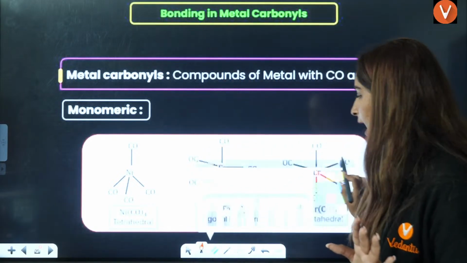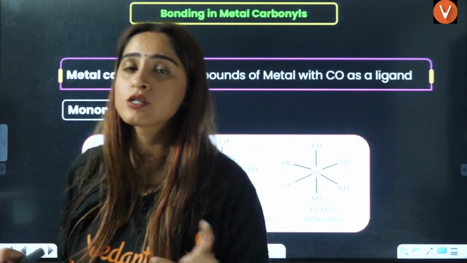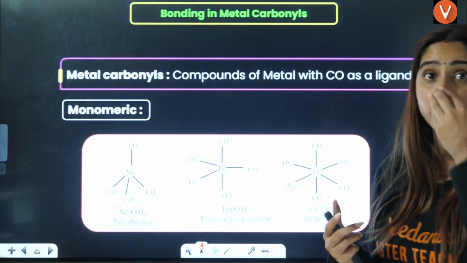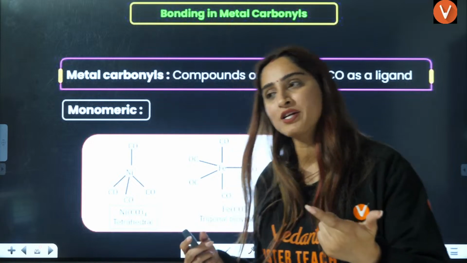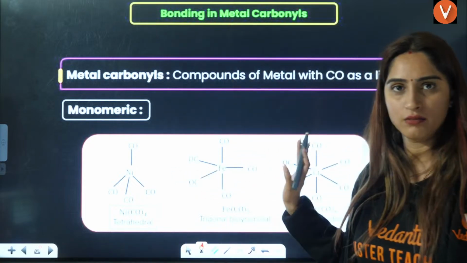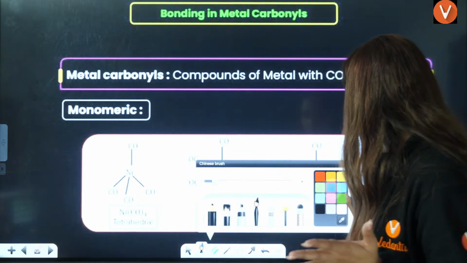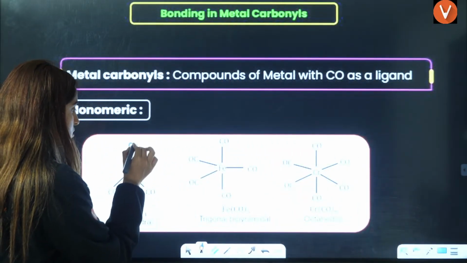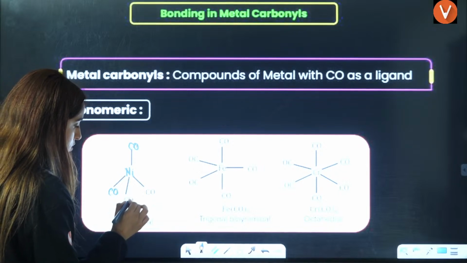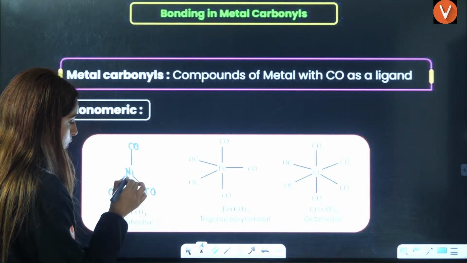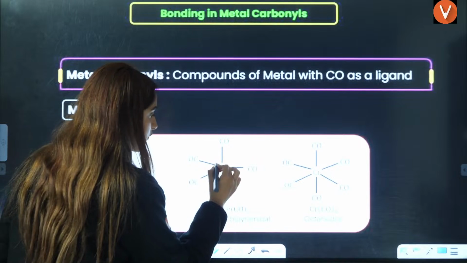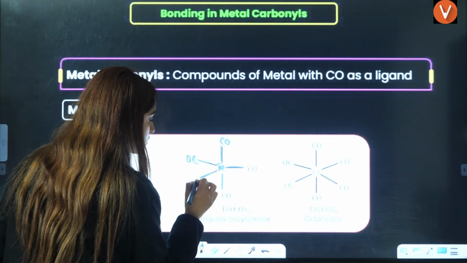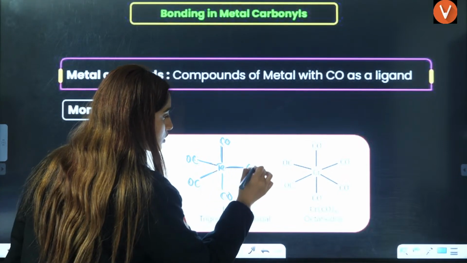Last topic of today, and a very small topic, that is carbonyl. If you have carbonyl as the ligand, they will ask questions directly from these structures. I'm going to write the structures here. This is nickel, with CO, CO, CO, CO, these four. Then you have iron, again with CO, CO, CO, CO, CO.